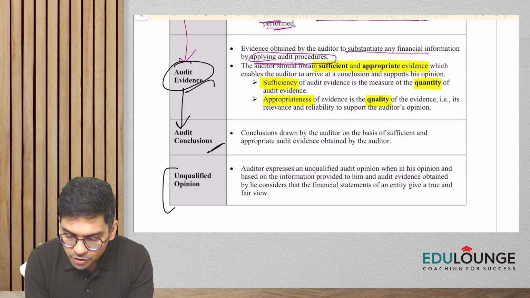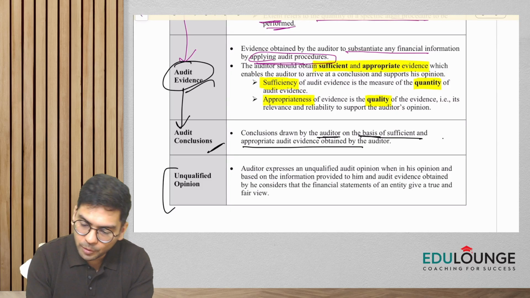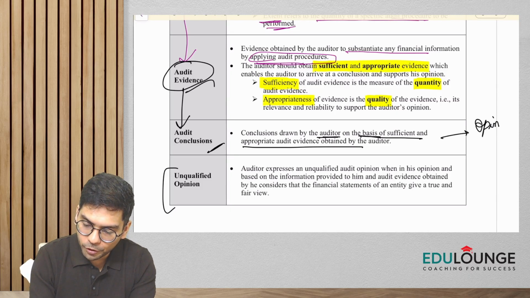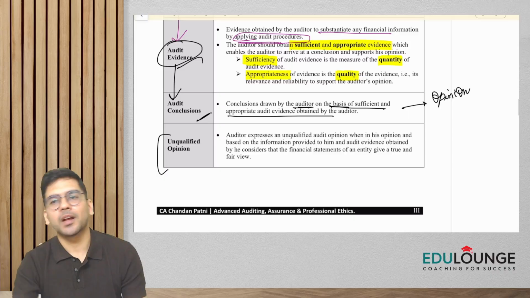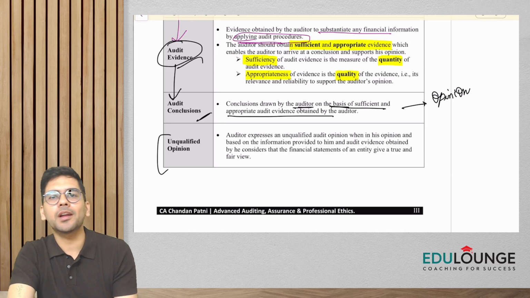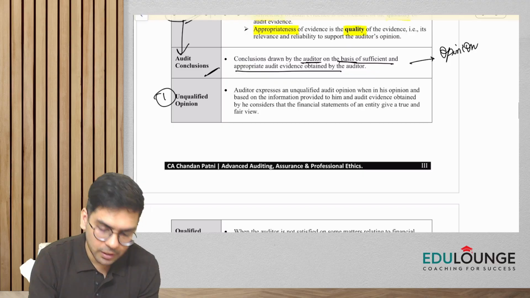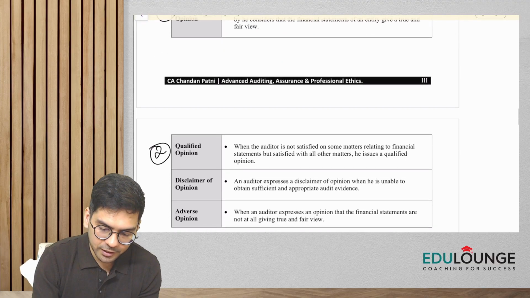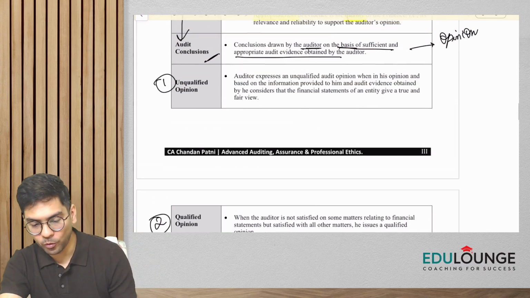So conclusions are drawn by the auditor on the basis of sufficient and appropriate audit evidence, and on the basis of the audit conclusion, he is going to give an opinion on the financial statement. Now, guys, you all know this. What are the four different types of opinion which an auditor can give on the financial statement? Number one is unqualified opinion. Second is qualified. Third is disclaimer. And fourth is adverse.